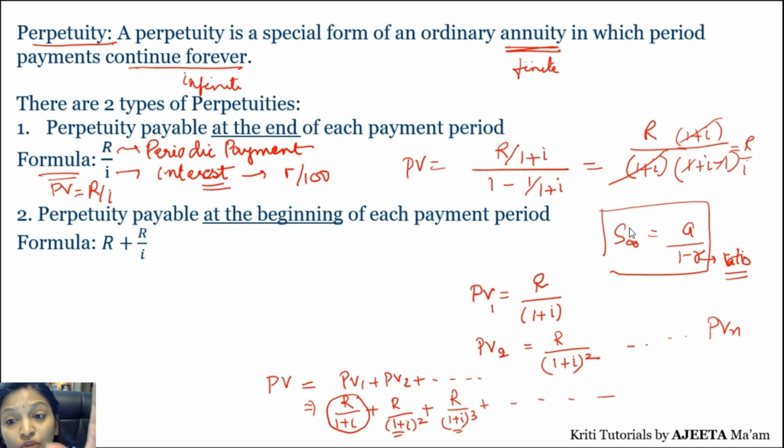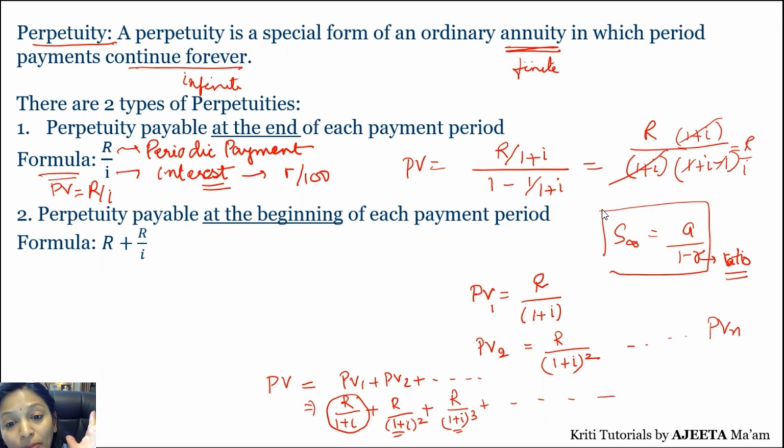So present value was a very important topic, and I have already posted the video. You all can go through it, right? So present value of perpetuity we are finding here. Present value means today what's the value of it if you are going to deposit some amount for infinite years. So in today's date, what is its value?